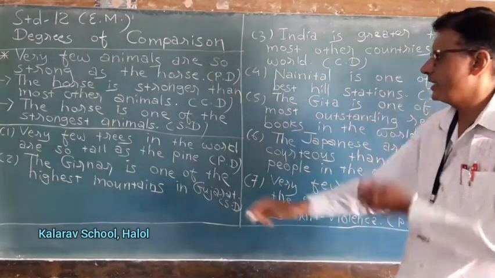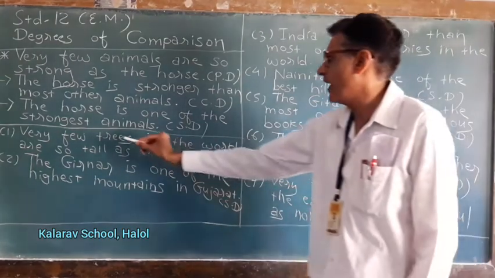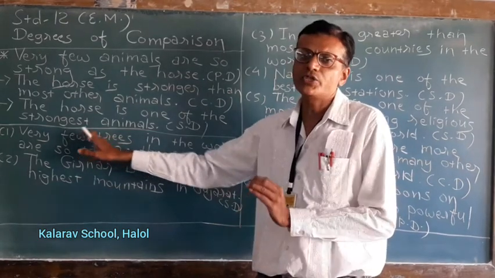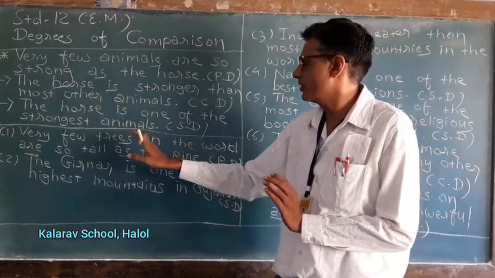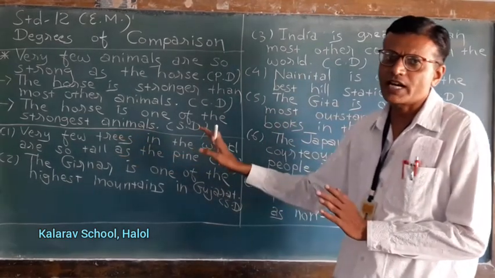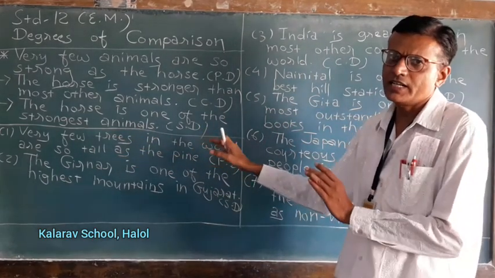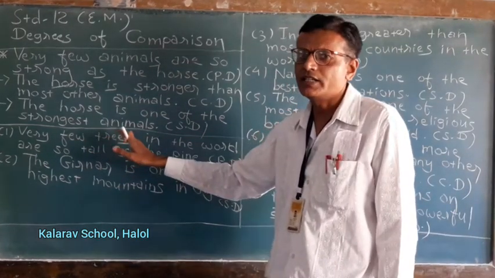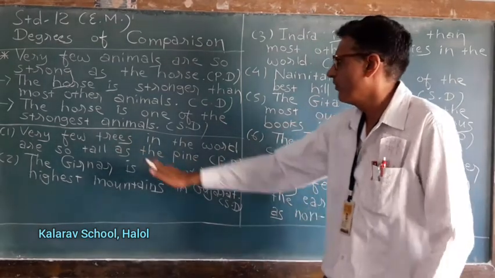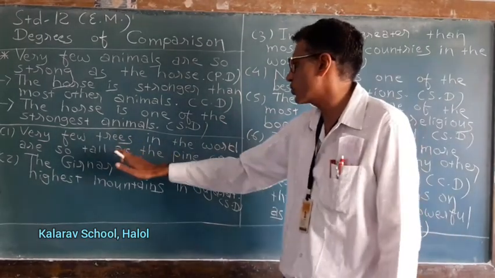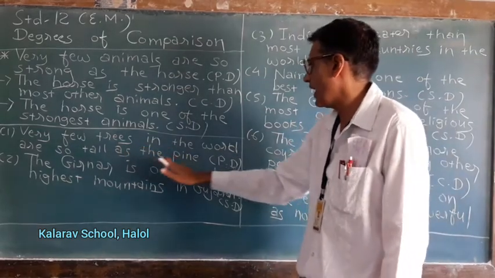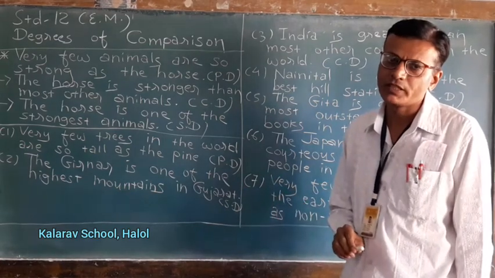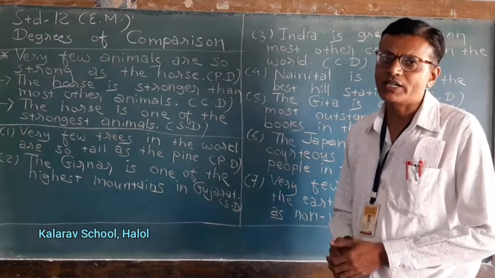Okay, now let us see first sentence. Very few trees. So when you read very few, only these two words are enough to understand and to decide the sentence which is in which degree. When you read very few, that means it is in positive degree. Very few trees in the world are so tall as the pine. Pine is the name of a tree. PD means positive degree. Now you have to convert into comparative degree.